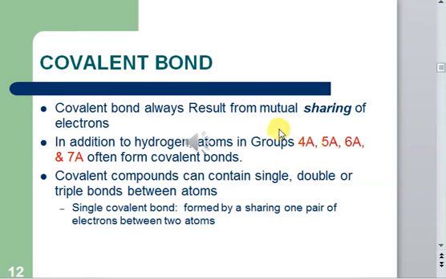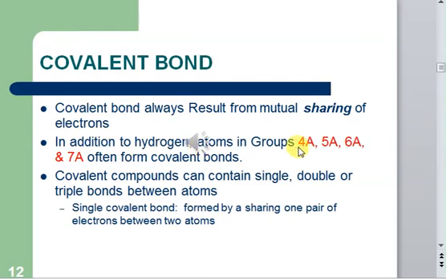Whenever you have a non-metal from group 6A or 7A and a metal, we always get an ionic bond. But for a covalent bond, you have to go for atoms like hydrogen and atoms from groups 4A, 5A, 6A, and 7A.